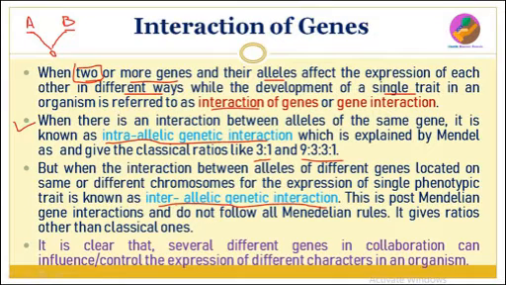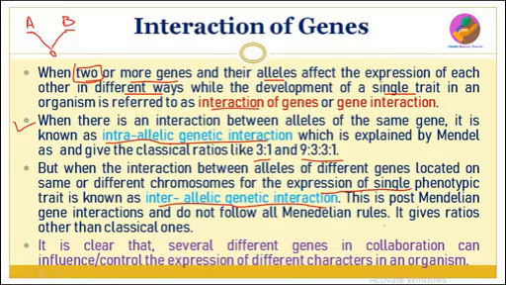Second is inter-allelic genetic interaction. Here alleles of different genes interact with each other, not of the same gene but of different genes. So when alleles of different genes, located on the same chromosome or on other chromosomes, interact with each other for the expression of a single phenotypic trait, this particular interaction is called inter-allelic genetic interaction.